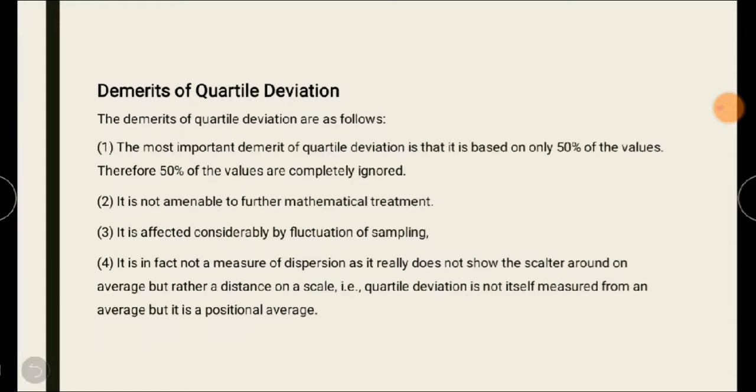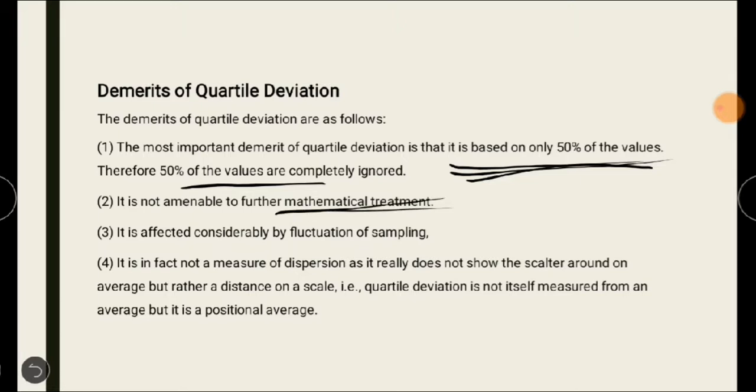Then we have a set of demerits also. The most important demerit of quartile deviation is that it is based on only 50% of the values. That means it considers only 50% of the values, and the remaining 50% are completely ignored. It is not amenable to further mathematical treatment, and it is affected considerably by fluctuations of sampling.